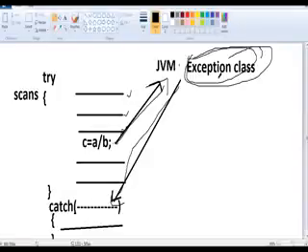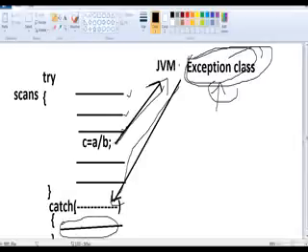The developer can understand that exception using that system message, and you will convert that error message into a user defined error message, a user understandable format. JVM provides the system generated message, and you will handle it with a user defined error message the user can understand. Okay, you understood.